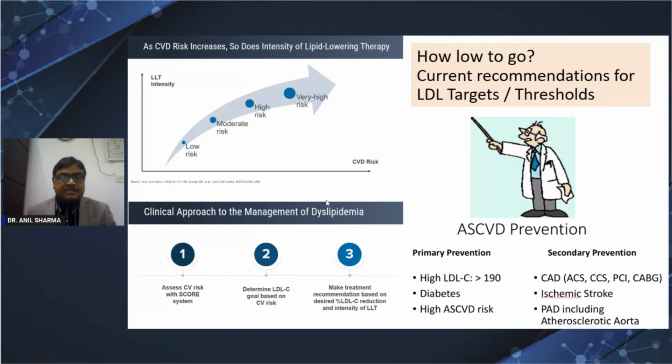If 7.5 to 20% risk is there, as per the American Heart Association and American College of Cardiology guidelines, we will start at least a moderate statin. For 5 to 7.5%, depending on other factors like whether a calcium score is there, we need to discuss with the patient and treat accordingly. The highest risk is secondary prevention, meaning those who already have a CVD, as I already told, CAD, acute coronary syndrome, chronic coronary syndrome, already angioplasty, post bypass surgery, or ischemic stroke or TIA, or peripheral artery disease including atherosclerotic aortic aneurysm.